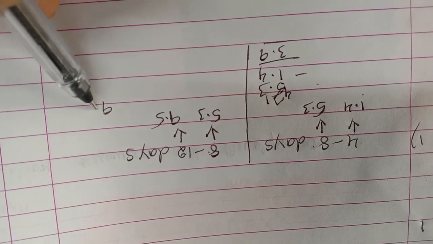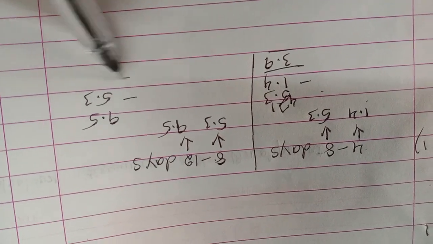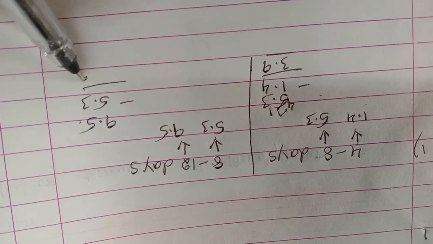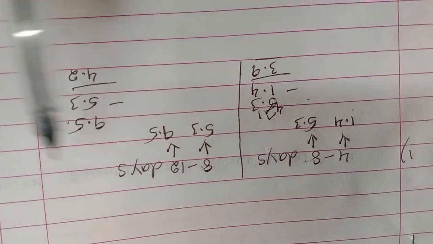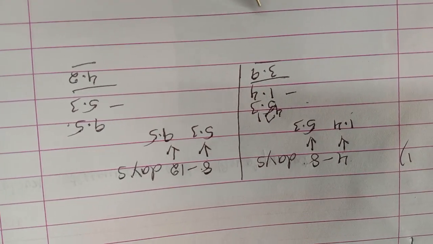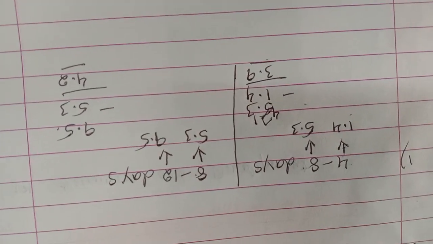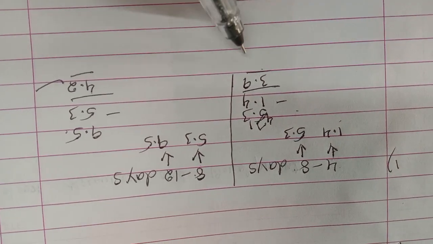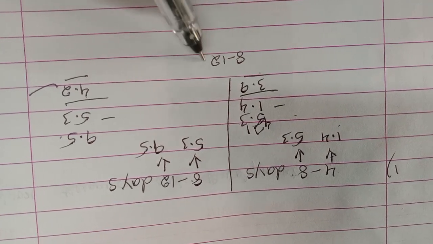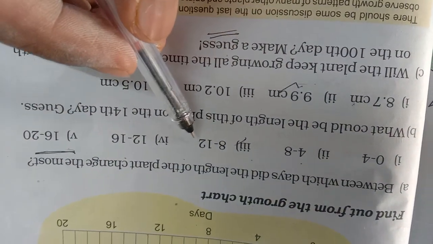Subtract big number minus small number, 9.5 minus 5.3: 5 minus 3 is 2, 9 minus 5 is 4. From 8th to 12th days we have 4.2 increased length of the plant, and 4th to 8th days 3.9. So we can see more change in 8 to 12 days. So the correct answer is 8 to 12.